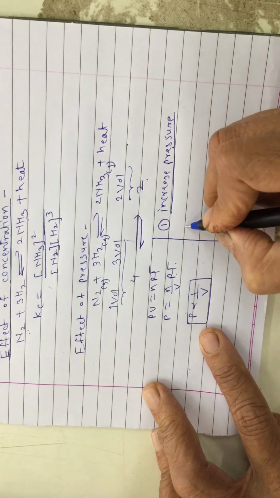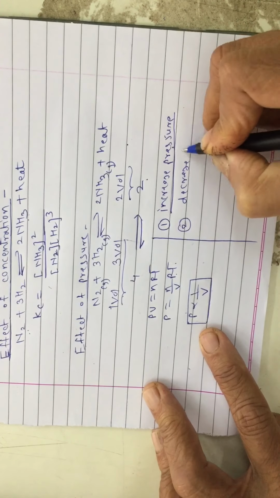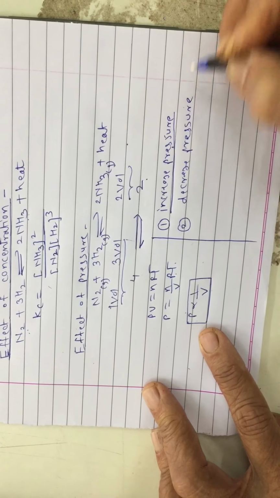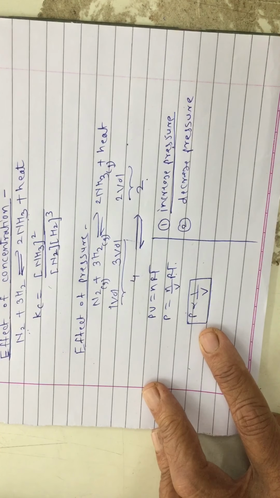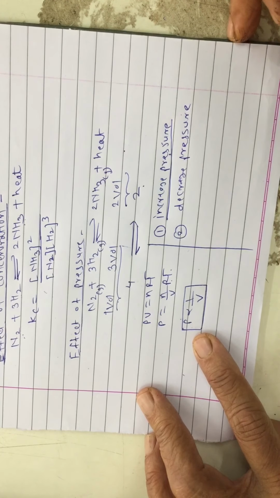Okay. Now if you will decrease pressure, then what will happen? The system will try to increase pressure. So in which direction is pressure increasing?